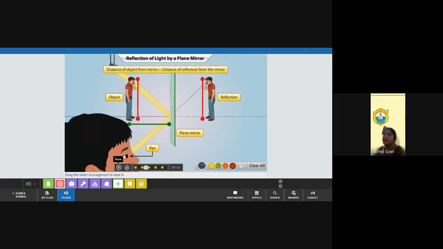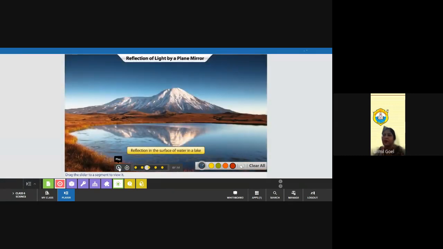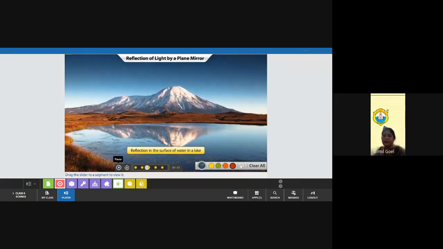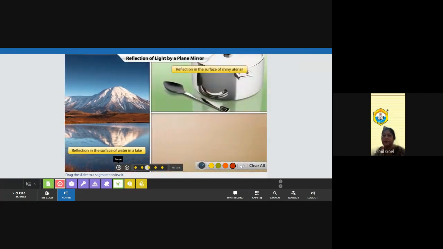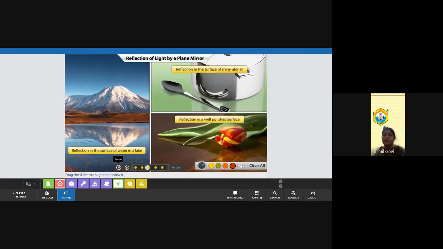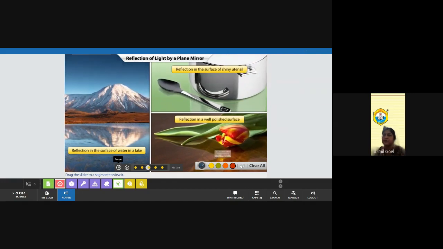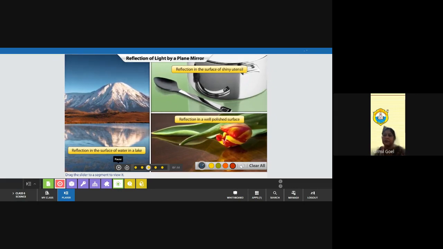The distance of the object from the plane mirror is the same as the distance of the image or reflection of the object from the plane mirror. Few surfaces act as a plane mirror, such as the surface of water in a lake, the surfaces of shiny utensils and well-polished surfaces. These surfaces also reflect light. Where do we use plane mirrors? What are the uses of plane mirrors? Let's explore.